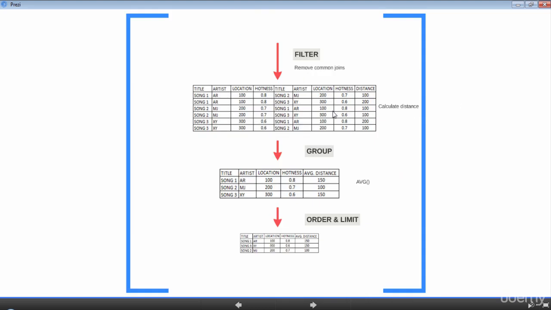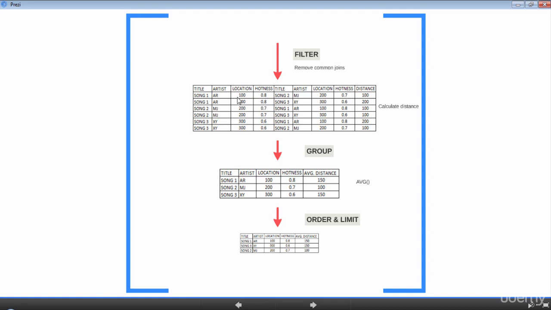Here is how the resulting result set after removing the common records will look. And now you can apply the Haversine function to calculate the distance between the two artists. Now we know the distance between every artist from one another. To find the artist who is far away from the other artists, we can simply group the artist from the left and calculate the average distance.